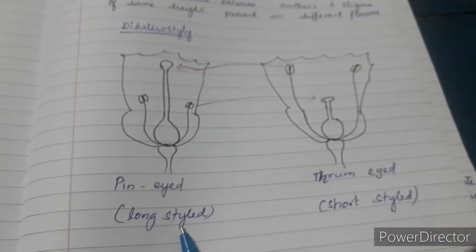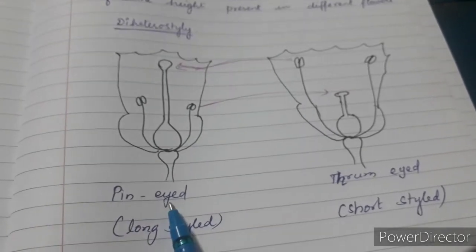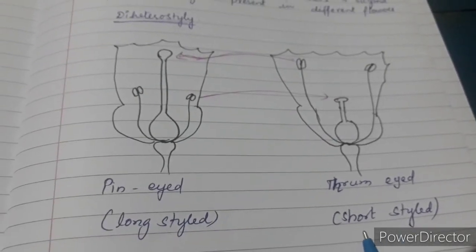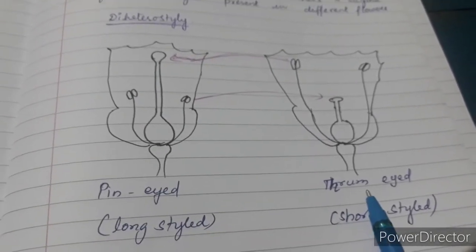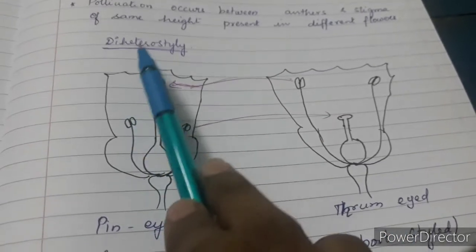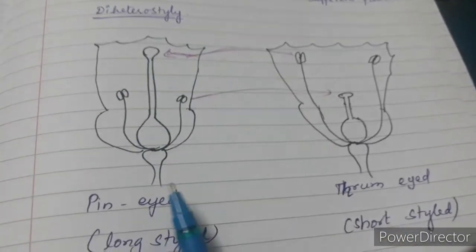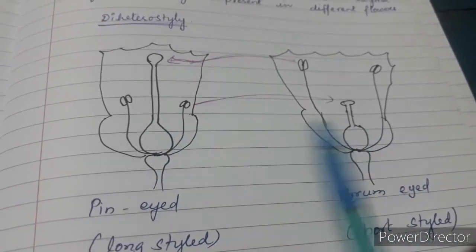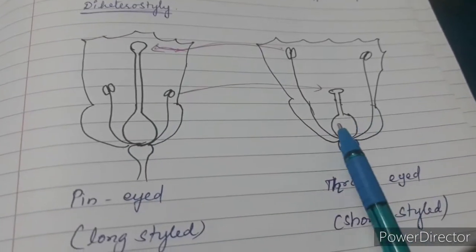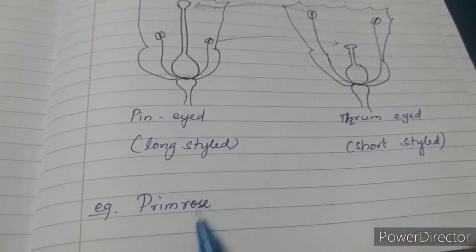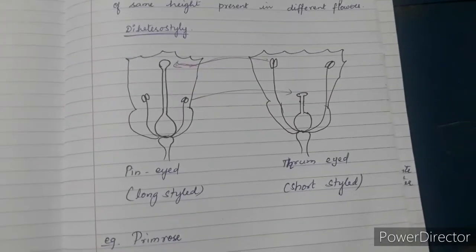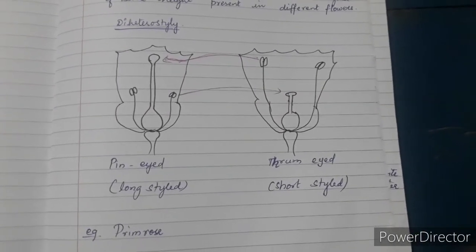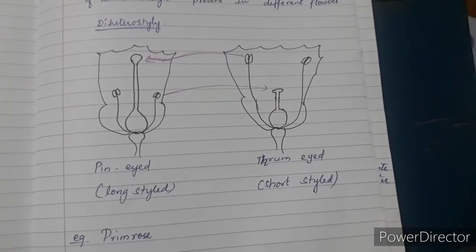The long styled flower is referred to as pin-eyed flower and the short styled is referred to as thumb-eyed. This property is referred to as diheterostyly because two different lengths of style are possible, longer style and shorter style. This property can be seen in primrose. Hope the diagram is now very clearly seen.